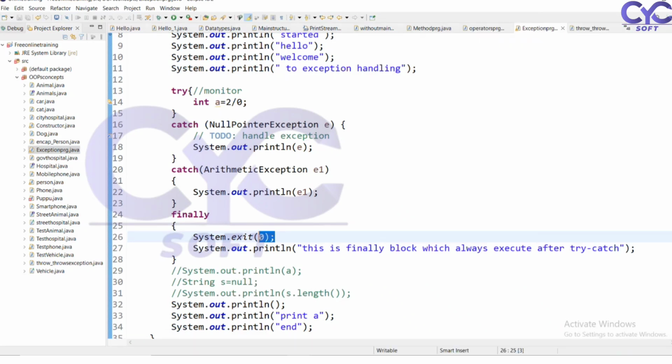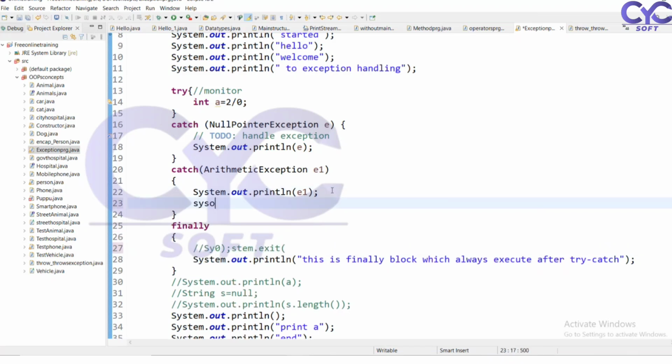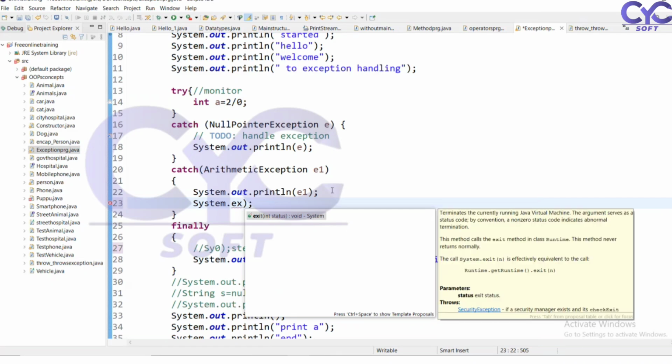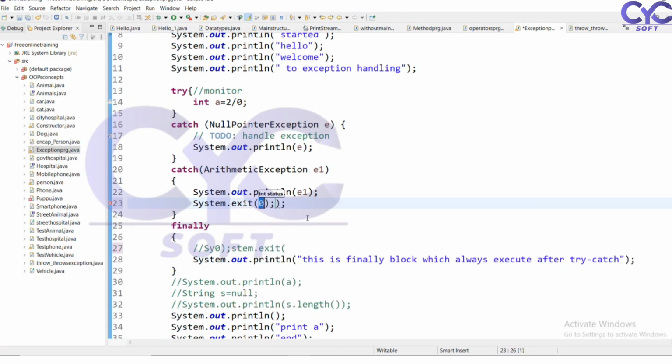Suppose here I have written this one, and this arithmetic block. Will it execute the finally block or not? We will see it.